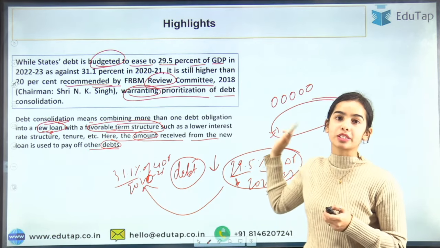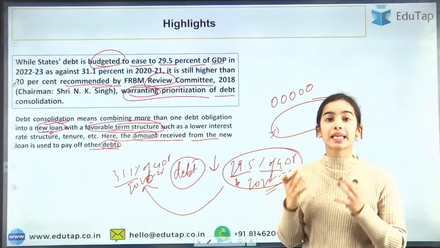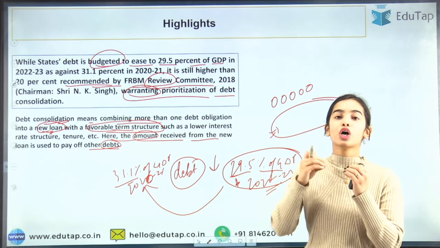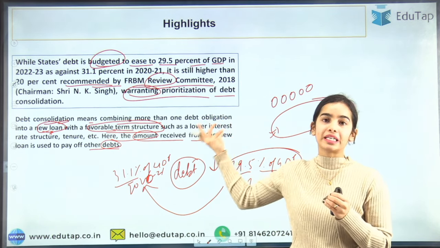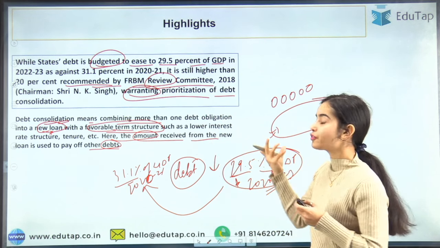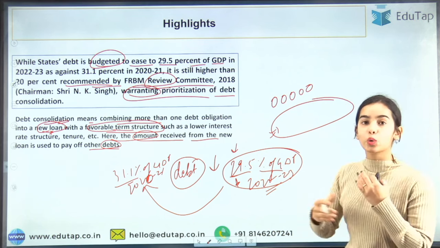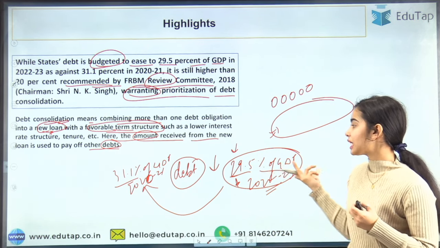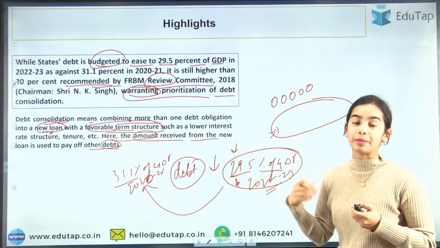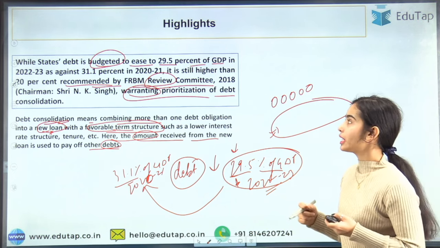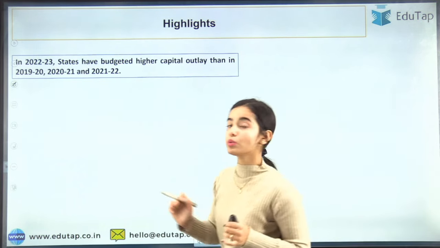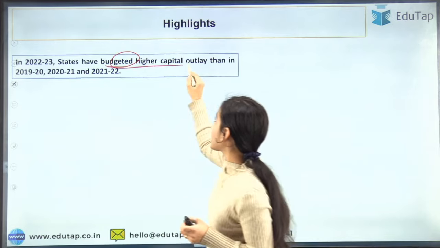So here is the concept of debt consolidation that the states can use to get a new loan with a better term structure and favorable conditions, and through that the states can slowly reduce the percentage of GDP that they are taking in the form of debt. Now coming to: states have budgeted higher capital outlay.